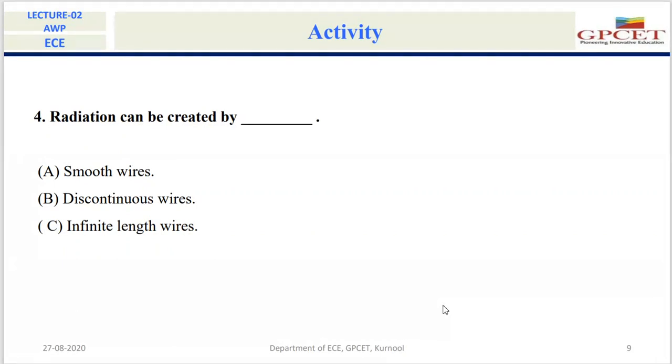Sir, I have a doubt. Will accelerating current produce radiation, sir? Accelerating charge, not current. Accelerating charge or decelerating charge. That means there should be a rate of change in the velocity of the charge. There should be a change in the velocity of the charge. Either it may be accelerated or decelerated.